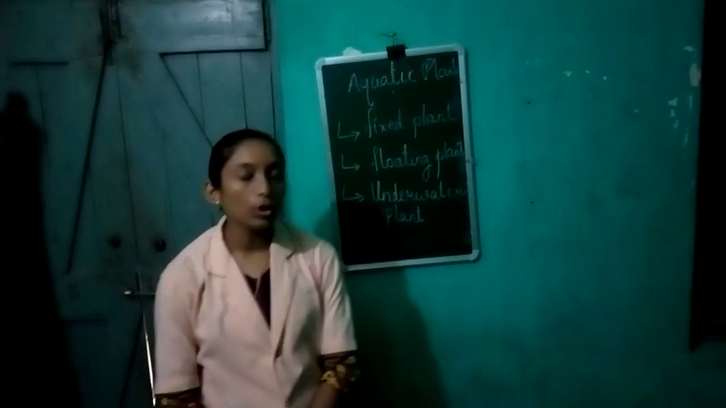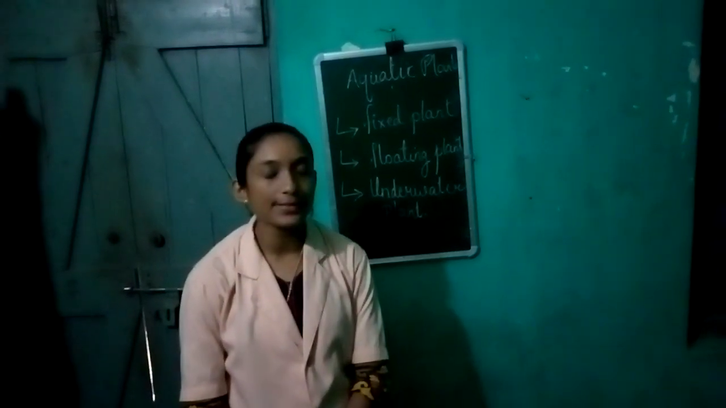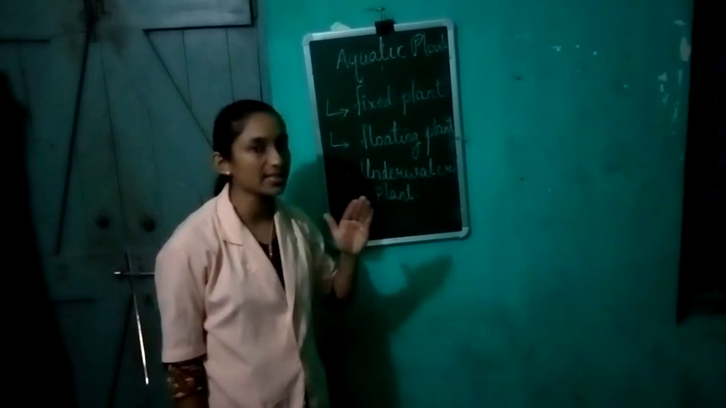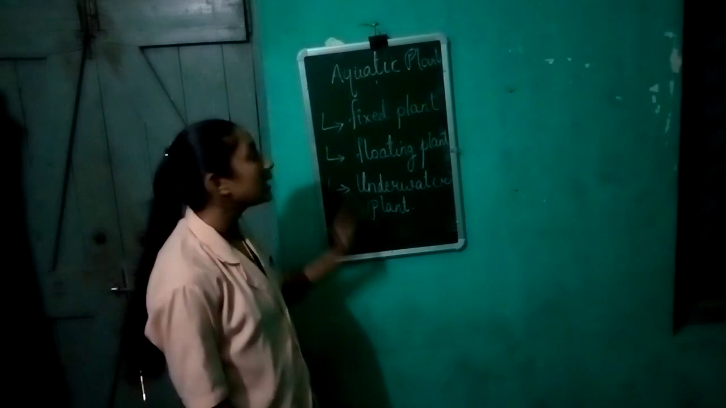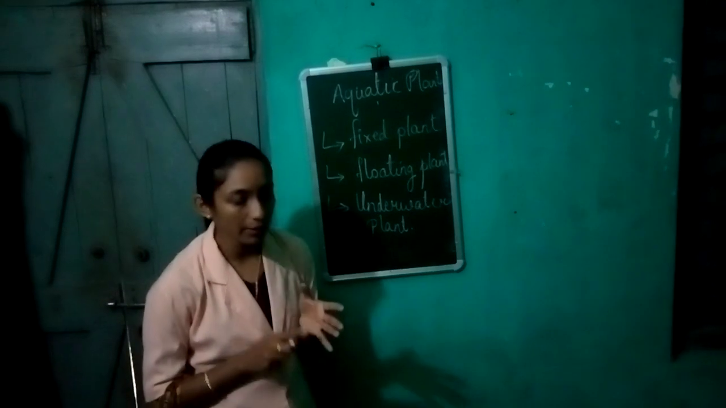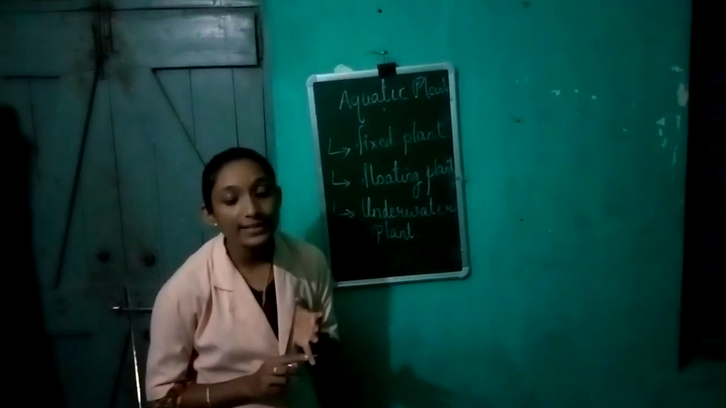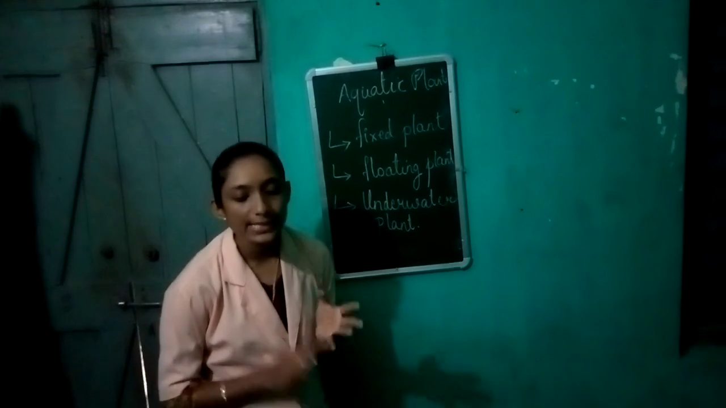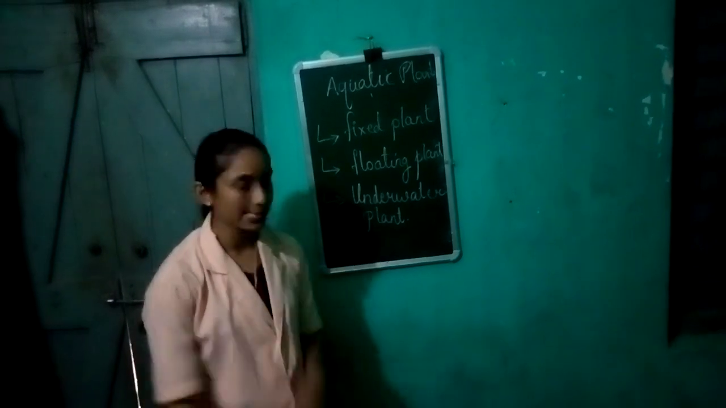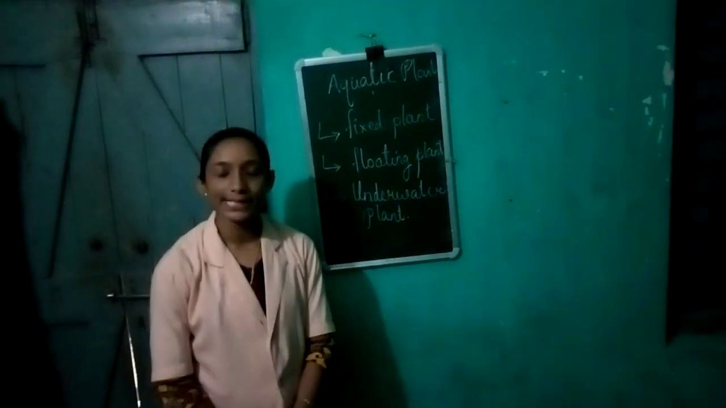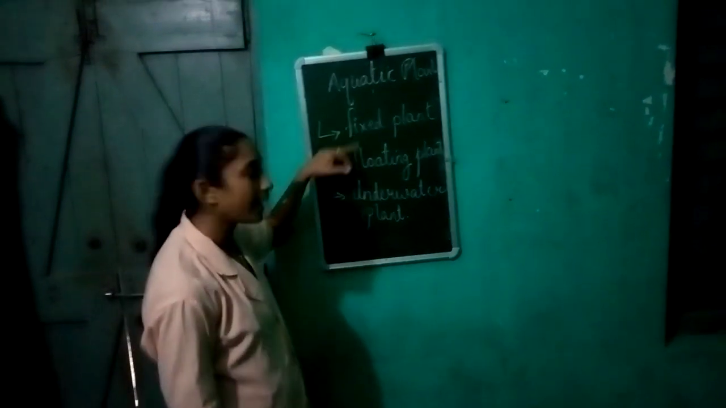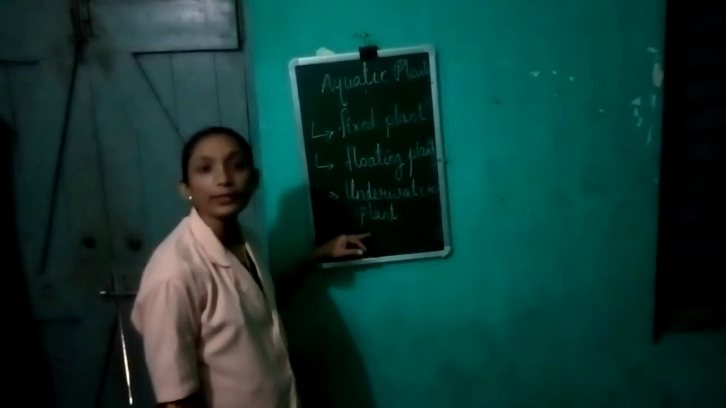So today I have told you about adaptation in plants, its definition, and that on the basis of their habitat, the plants are classified into terrestrial plants and aquatic plants. Terrestrial plants are again classified into five groups: the plants that can grow on hills, in deserts, in plains, on the coast, and in marshy areas. The second is aquatic plants, which are of three types: the fixed plant, the floating plant, and the underwater plant.